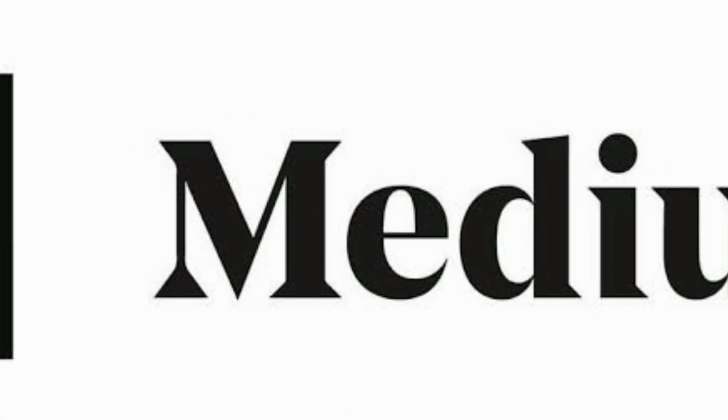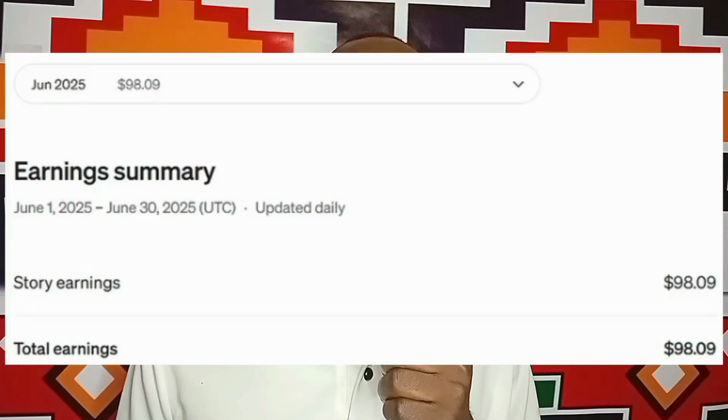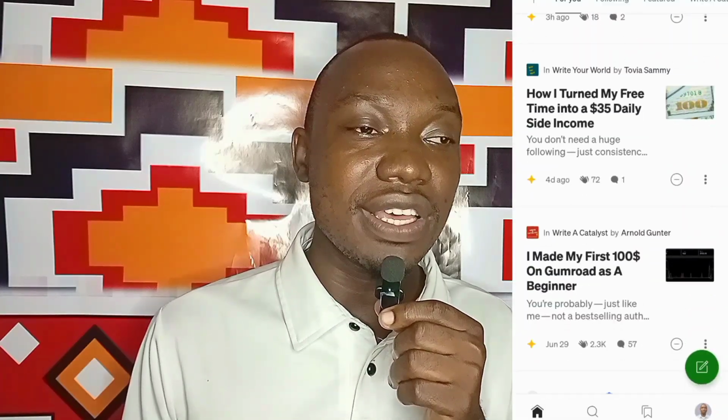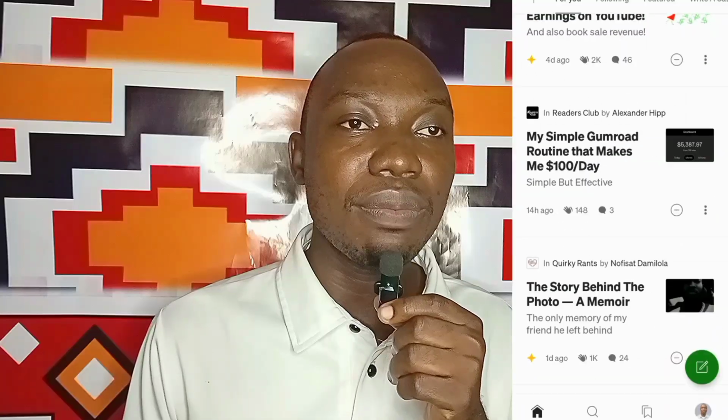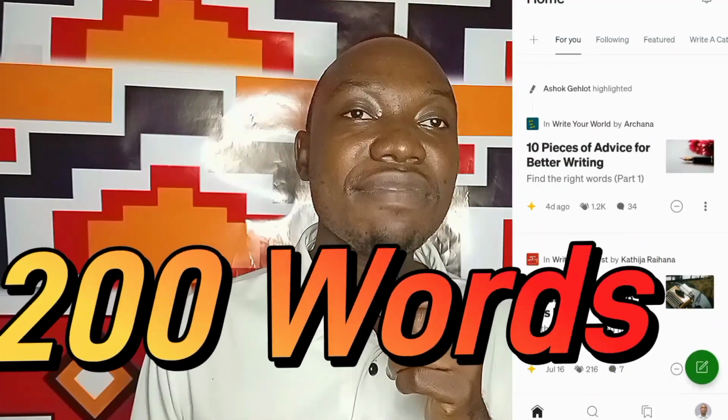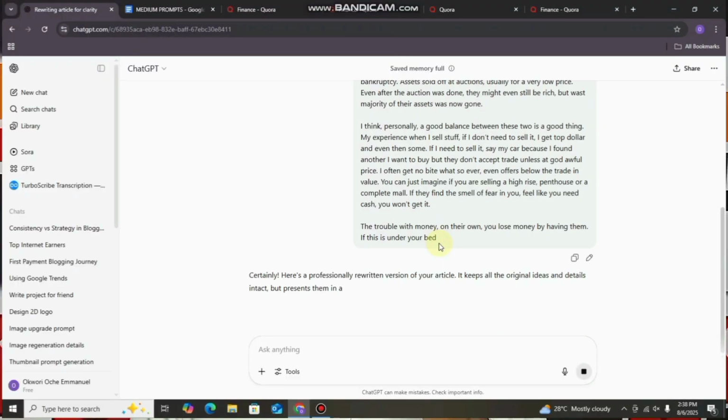Medium is a platform that pays users for writing articles, poems, and sharing their personal experiences. Once you monetize your article, you get paid for it. It doesn't take any big deal to monetize your article. You just put them under paywalls, and you can write an article of a minimum of 200 words in less than 5 minutes, and you can use other people's ideas, articles, and stories to craft your own article using ChatGPT.